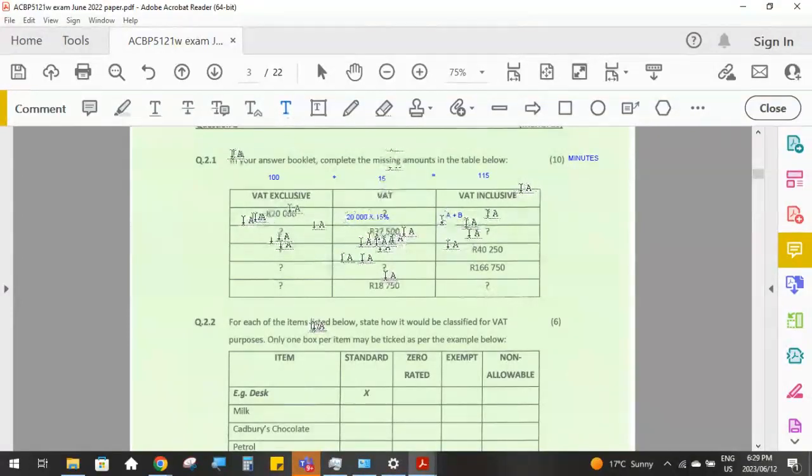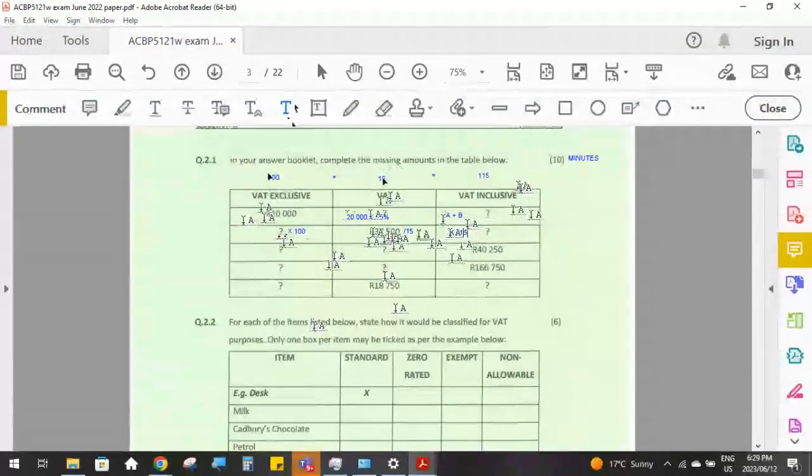We take 37,500, we divide that by 15, which will give us the value of 1%, and then we multiply that answer by 100, and that will give us the VAT exclusive amount. Or we can take 37,500 divided by 15 and multiply the answer by 115, and that will give us the VAT including amount. So whether you do this first exclusive or the inclusive, it doesn't matter.